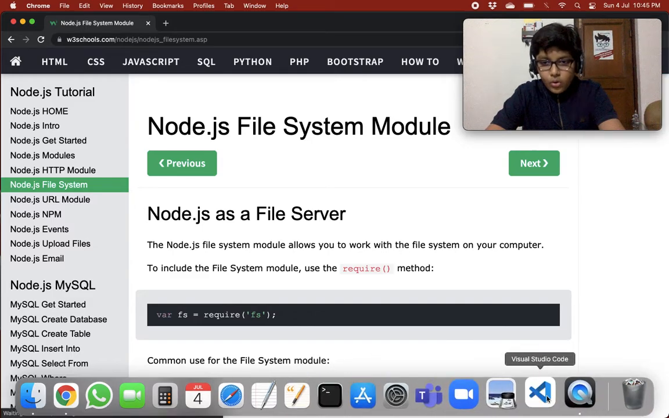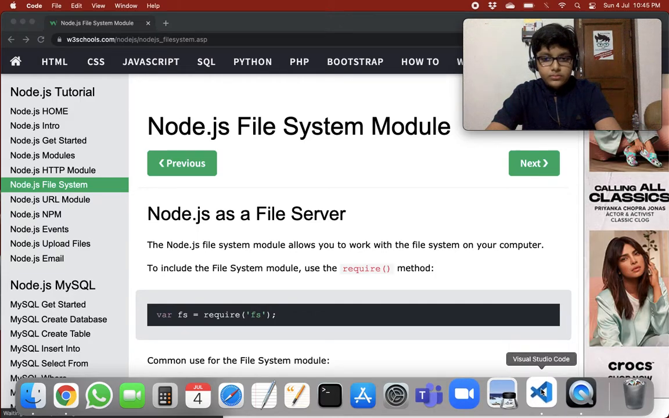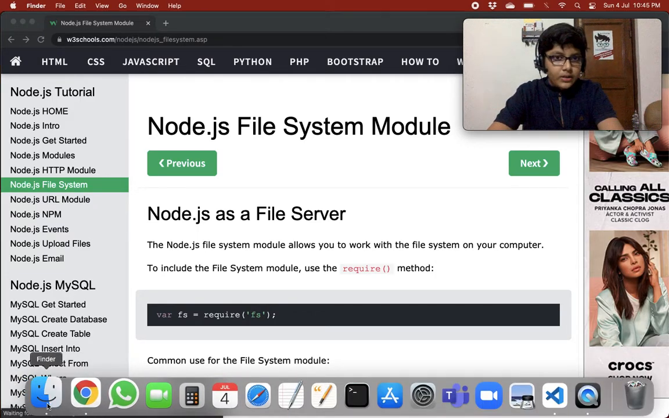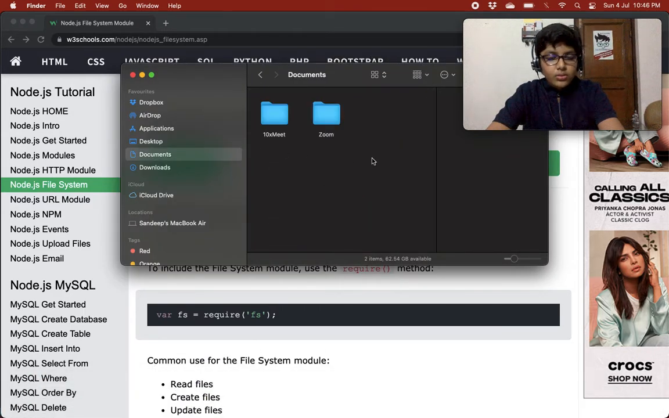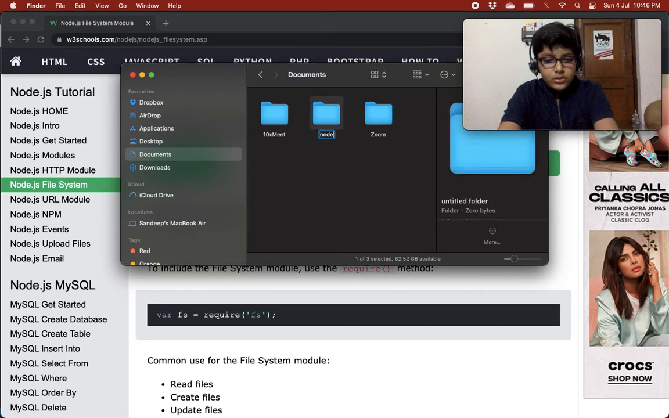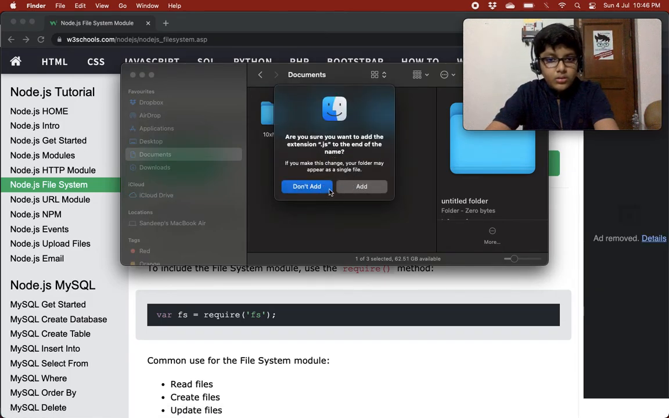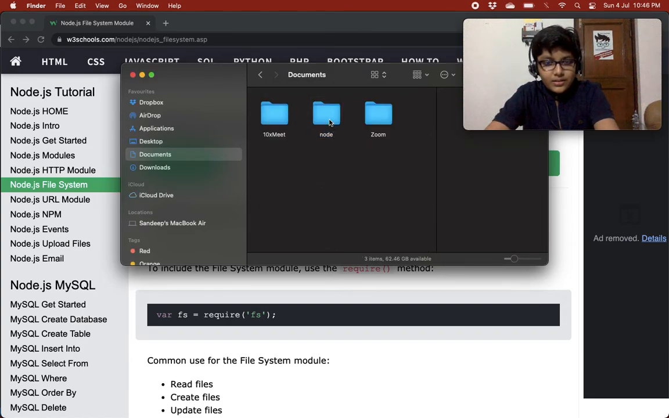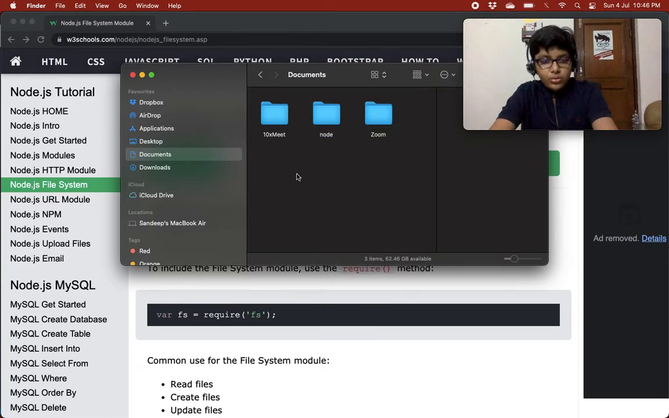So let's go on to Visual Studio Code. Let's go to our Finder also. So Visual Studio Code is opening. In the documents folder, I'll create a new folder. I'll just name this node.js. Are you sure you want to add a...? Don't add. Rename. Okay, let's name it node only.